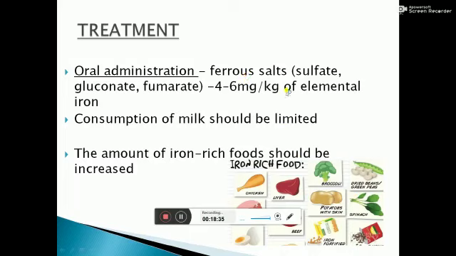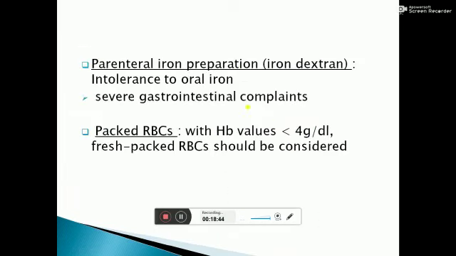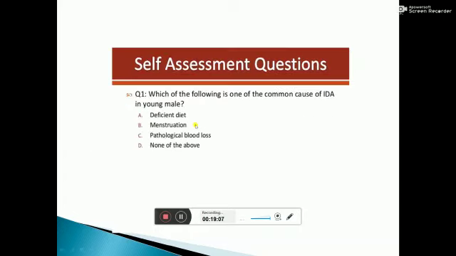Treatment should be oral administration of iron in the form of ferrous salts, and consumption of milk should be limited. Iron-rich food should be increased in the diet. When the patient is intolerant to oral iron and has severe gastrointestinal complaints, iron should be given in the form of iron dextran. And when hemoglobin is severely decreased, less than 4 gram per deciliter, packed cell RBC should be given. Thank you.